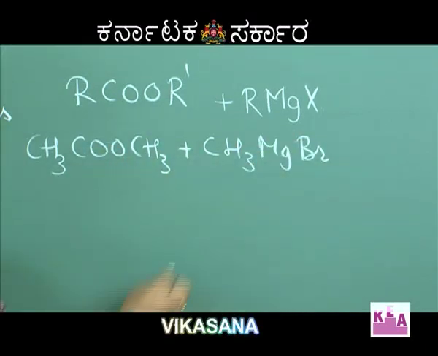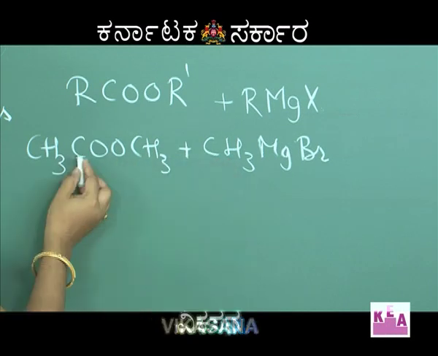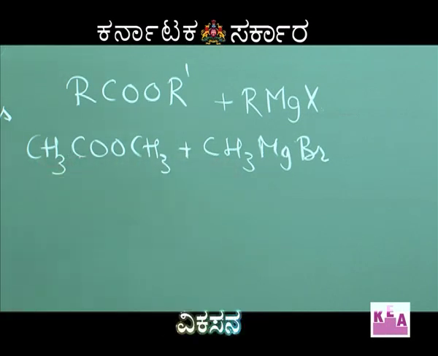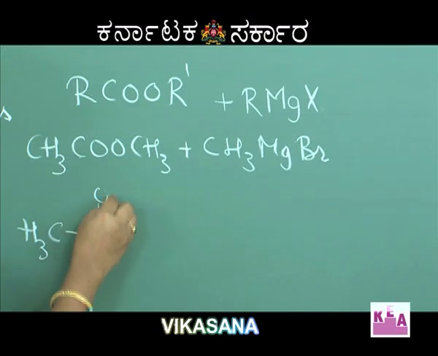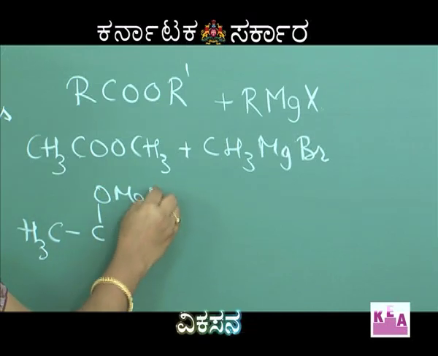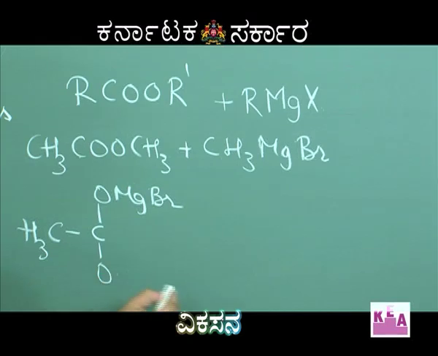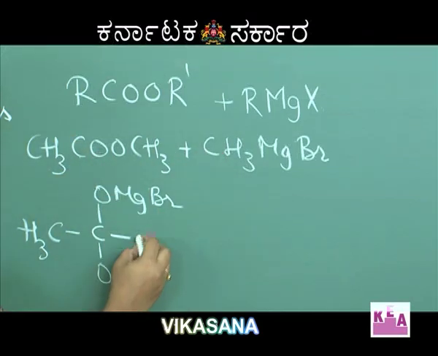Now, when these two react, we know that the CH3 will attack the carbon containing the double bond O, and therefore, we get the compound with CH3, O MgBr and OCH3, and also the CH3 has attached to the carbon.